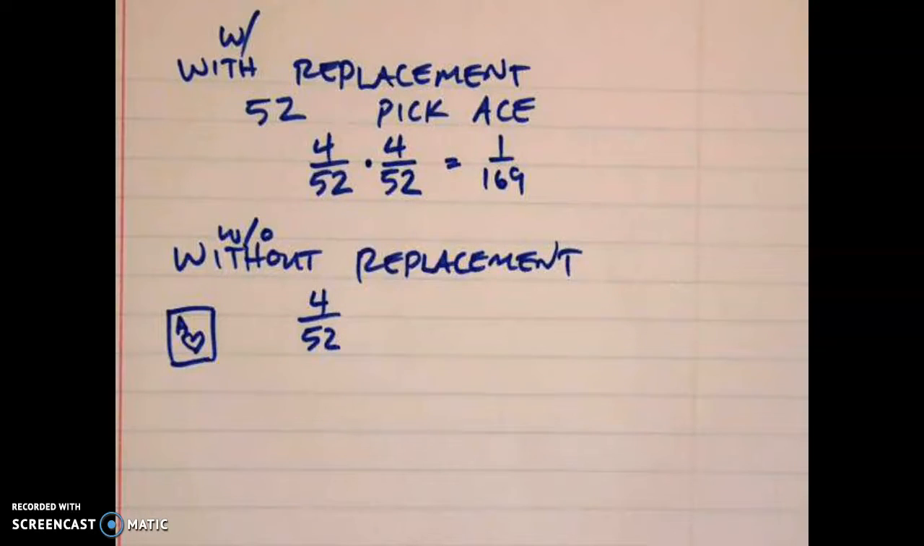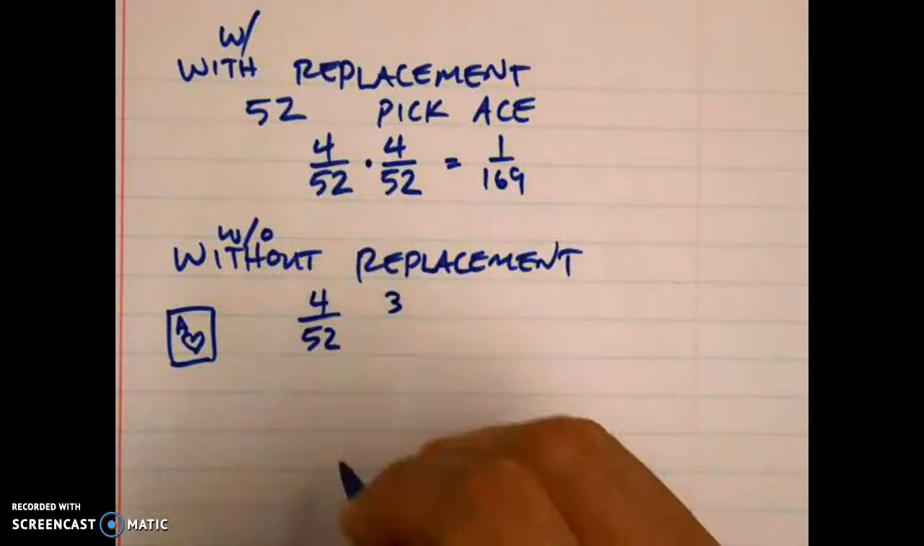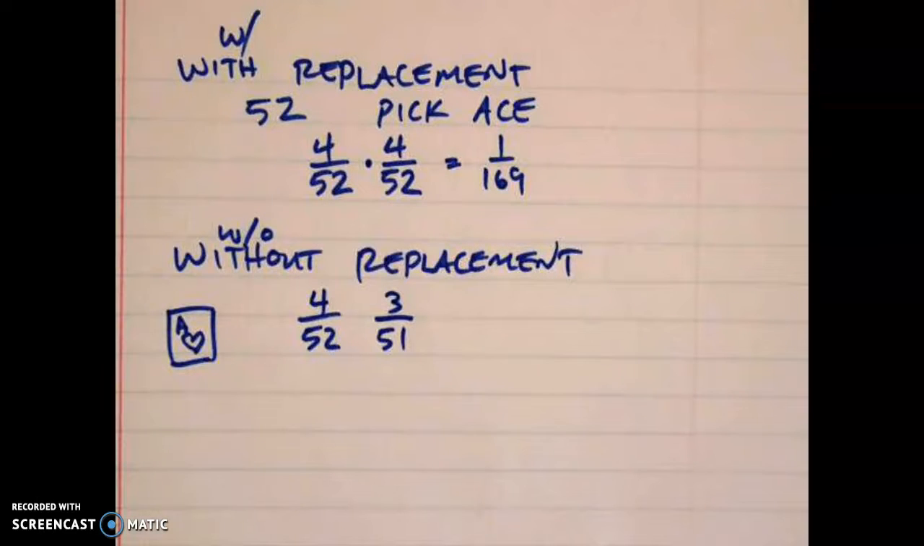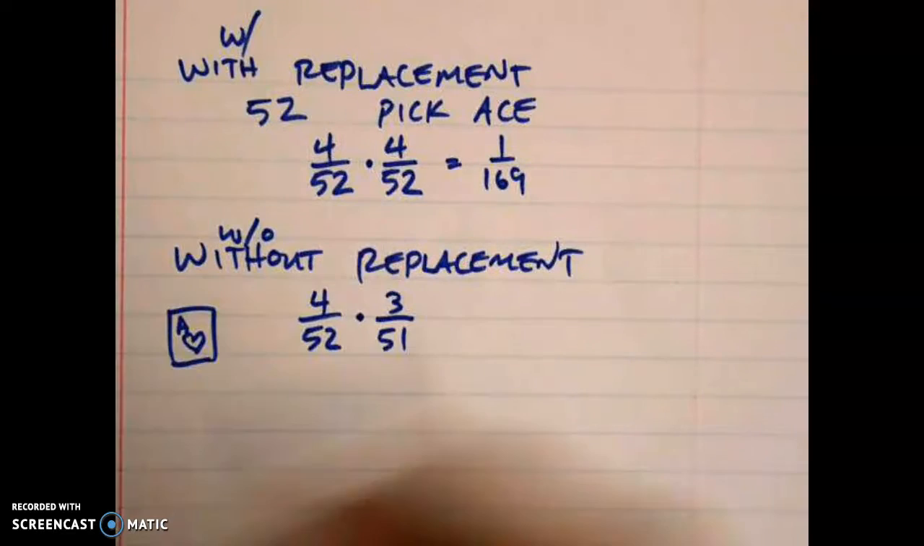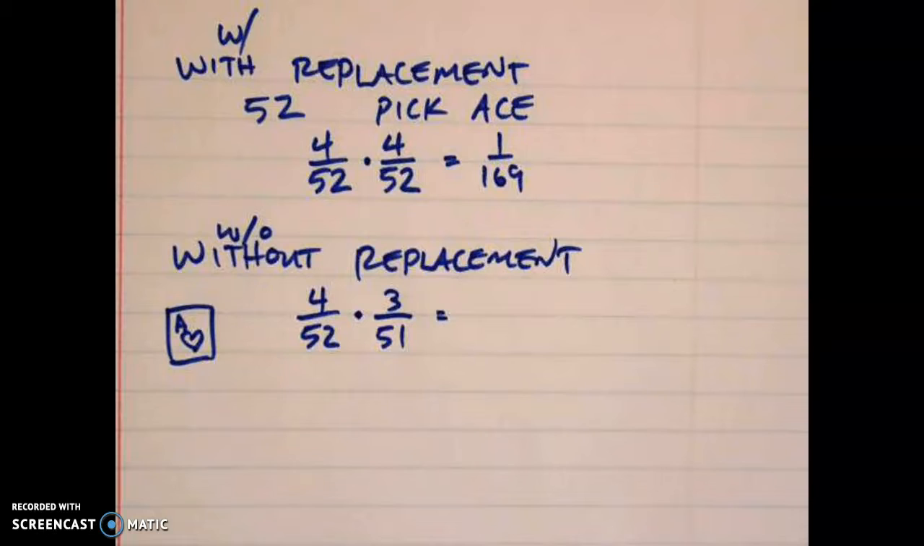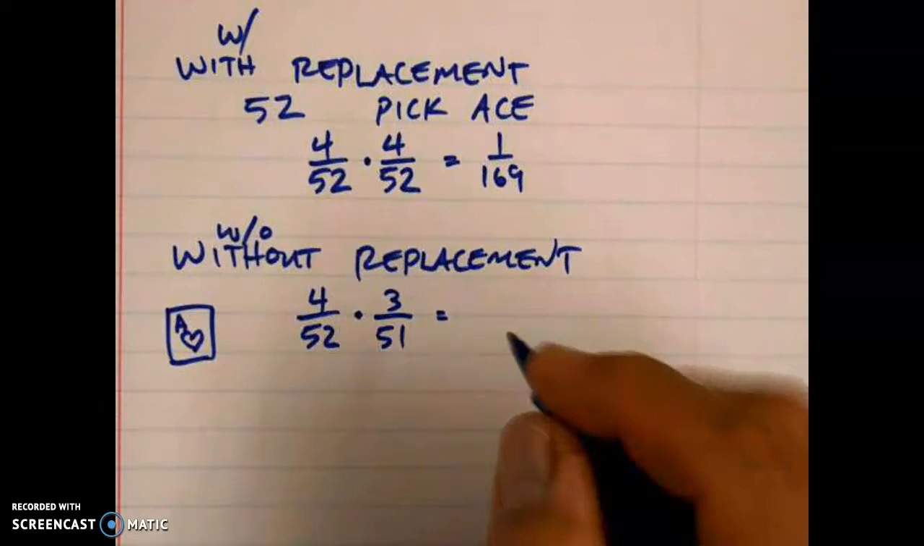I have to pick another ace. How many aces are left? 3. How many cards are left? 51. Did my chances get better or worse? Drawing 1 ace or 2 aces will happen. Your chances just got worse, so you multiply. So you'll get, I don't want to do this in my head. It's going to be 3 over 13 times 51. Somebody do 13 times 51.